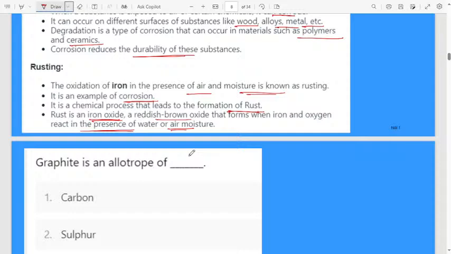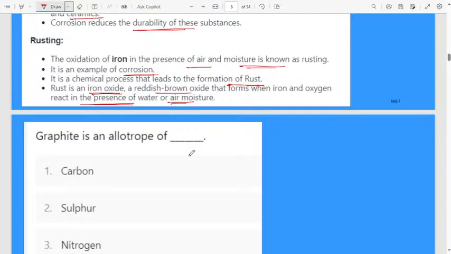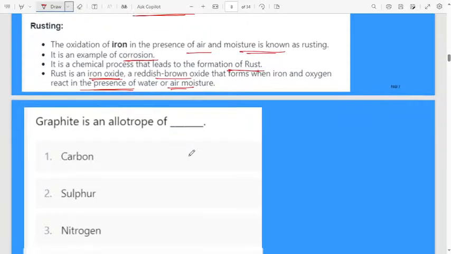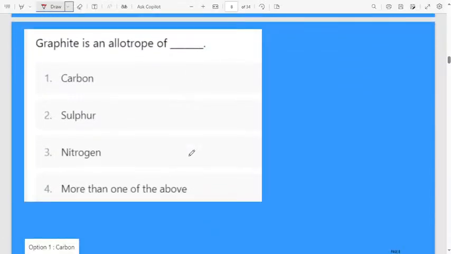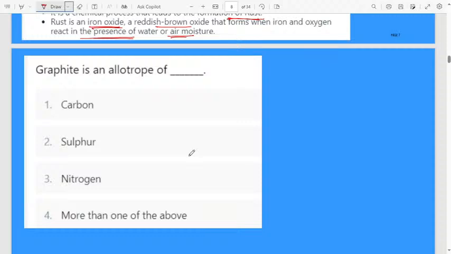Proper definition means rust is an iron oxide, and its color is reddish brown. When iron and oxygen react in the presence of air or water, whatever moisture is present in the air, because of that chemical process, it will form an iron oxide, okay. Yes, in detail we studied galvanization, what is the use, corrosion, rusting, everything. Let us move to the next one.